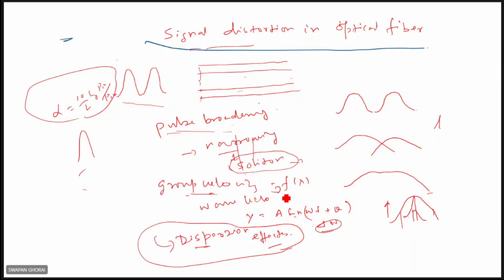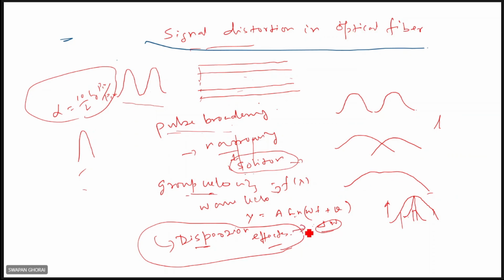For wave velocity we have seen A sin omega t, a single frequency, but generally in a fiber medium it is not so. The fiber medium, to some extent, is dispersive in nature, and light also is not strictly monochromatic; it is polychromatic, or quasi monochromatic. So some dispersion effect will be there, and because of this, pulse broadening will result.